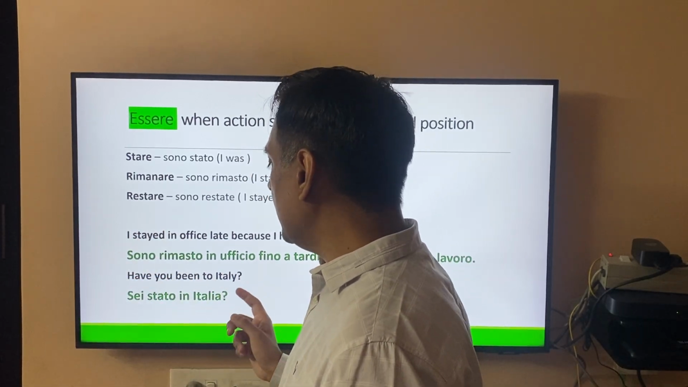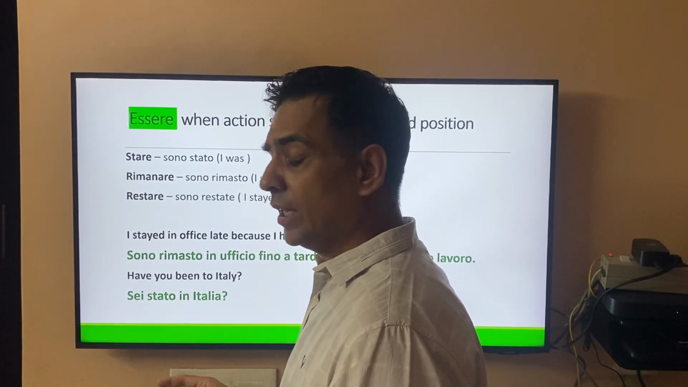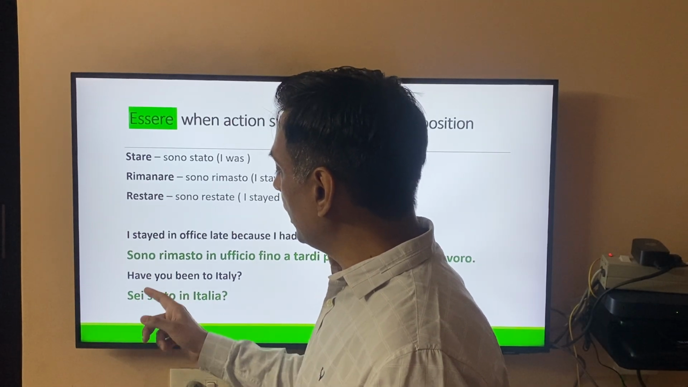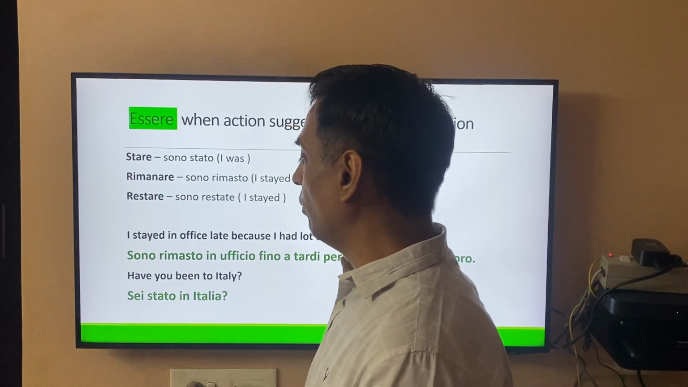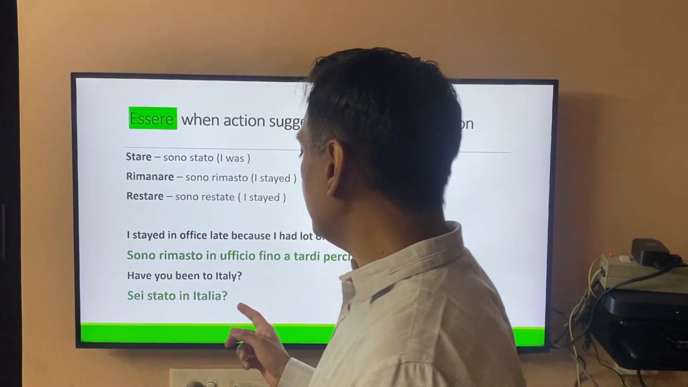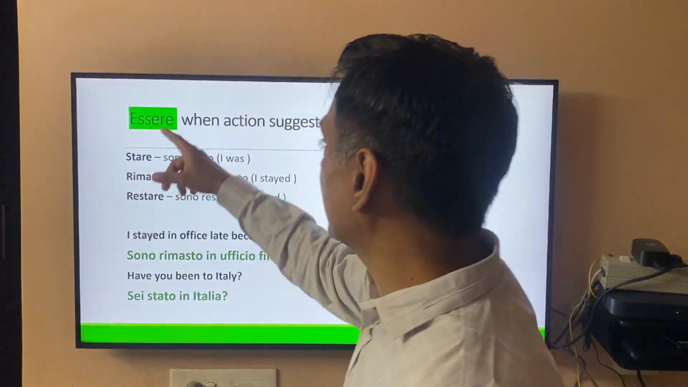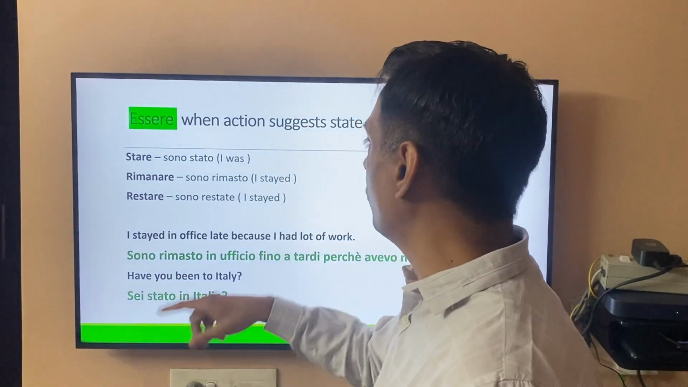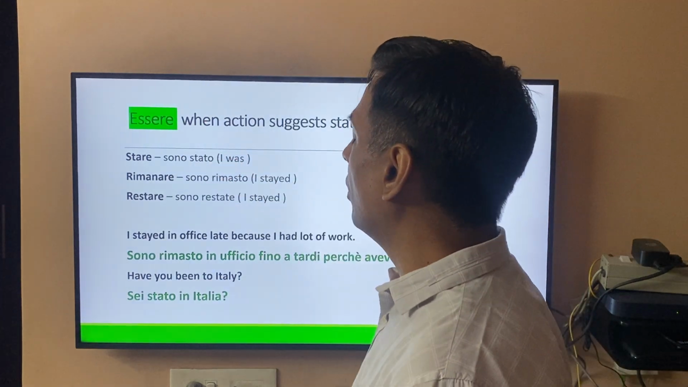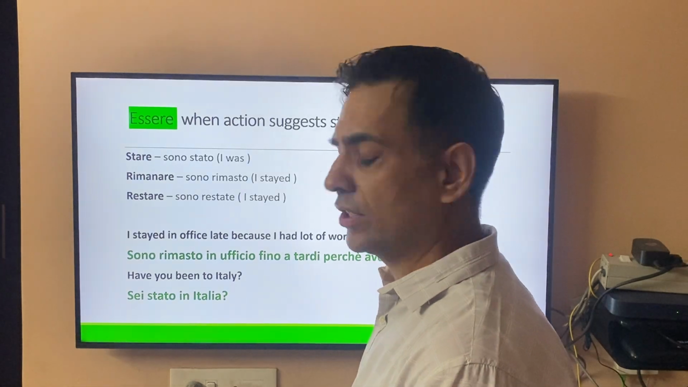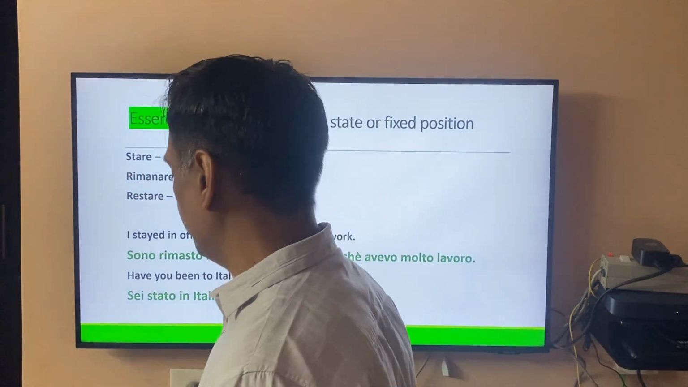Have you been to Italy? Sei stato in Italia? Sei stato. Stato again mentions the state, like where you were or where you are. So sei stato in Italia. So that's the second tip, where we use essere verbs. First is the motion or the movement, and second is where the sentence suggests your fixed position or it suggests your state, your presence.